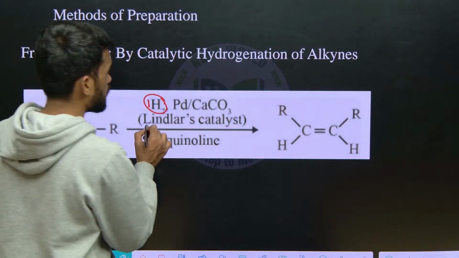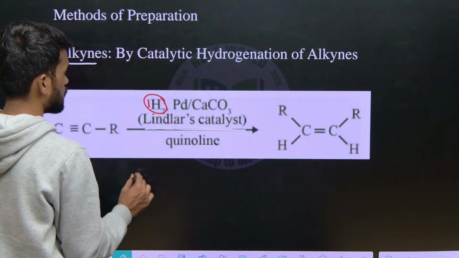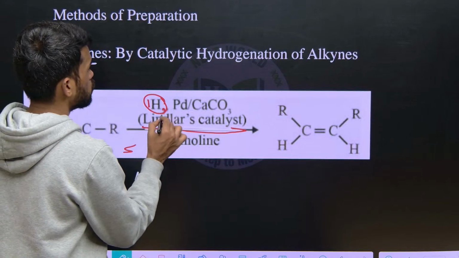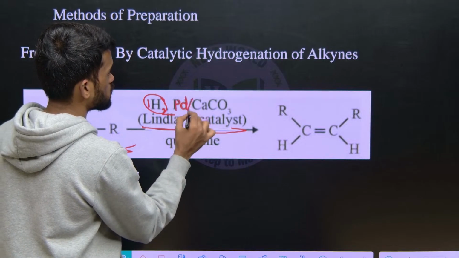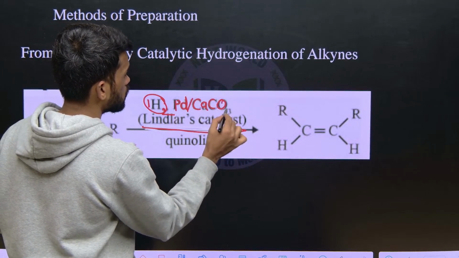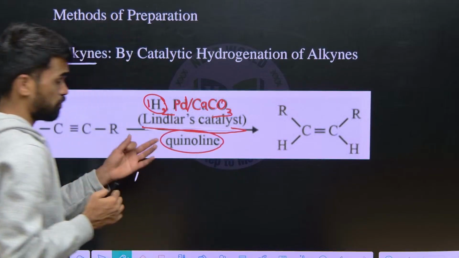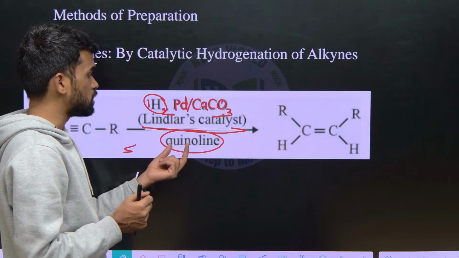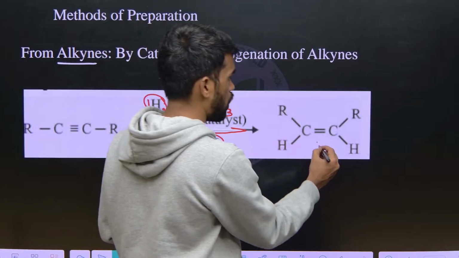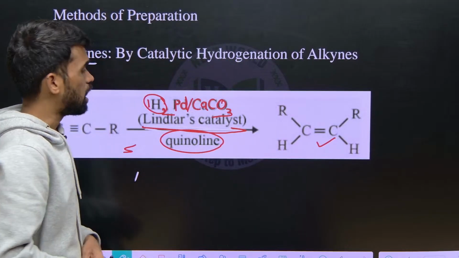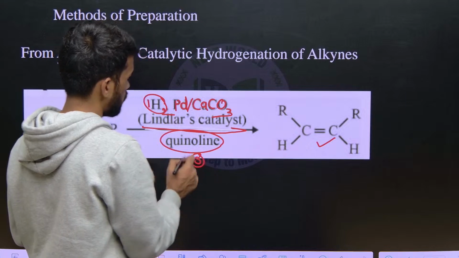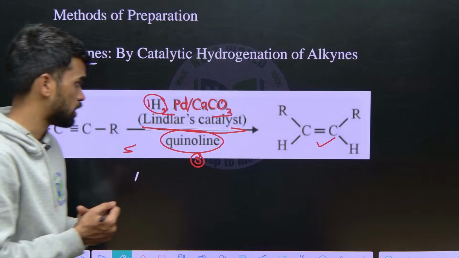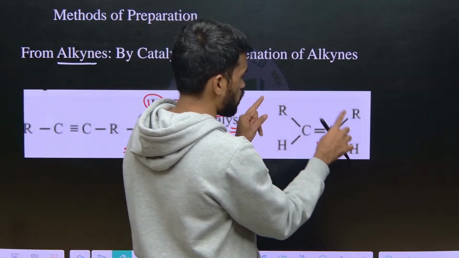It is called Lindlar's catalyst. So what is this Lindlar's catalyst? H2, Pd on BaSO4 or CaCO3 in the presence of quinoline. So quinoline, what is the use of quinoline here? It will stop the reduction process once after forming alkene. If not quinoline, we can use some other sulfur containing compounds. So that will stop the reaction after forming this alkene.